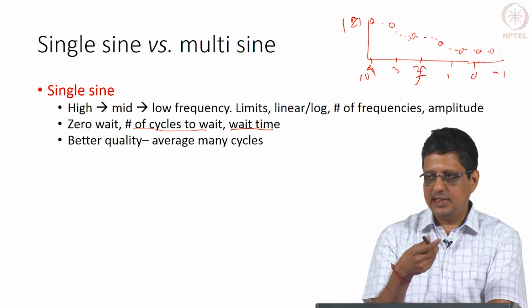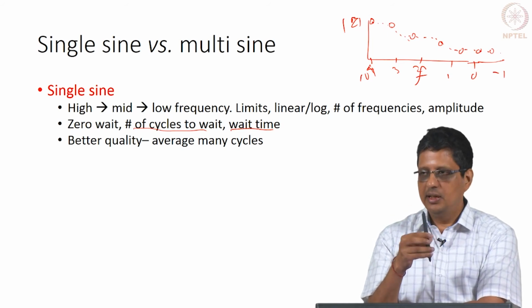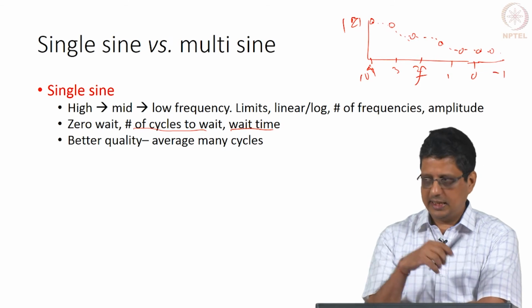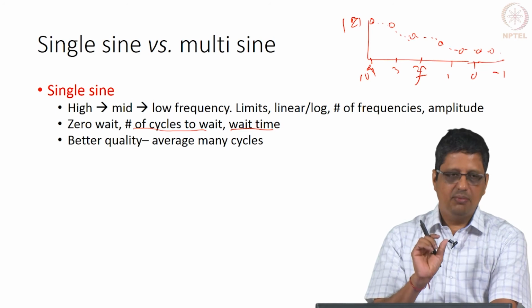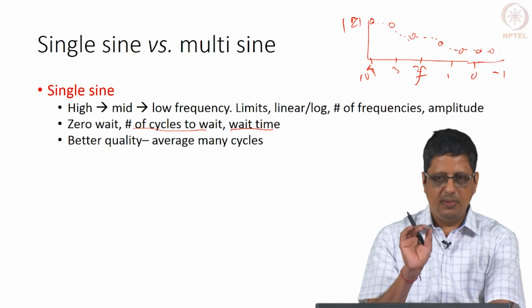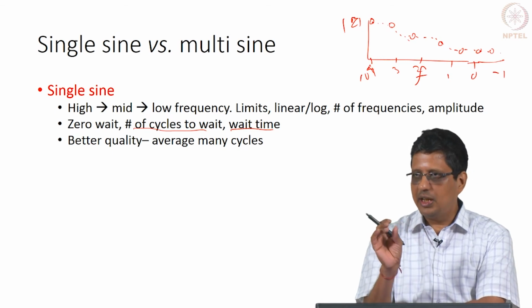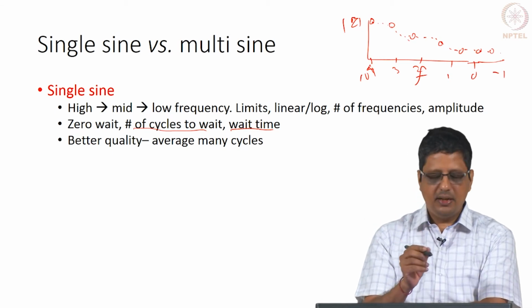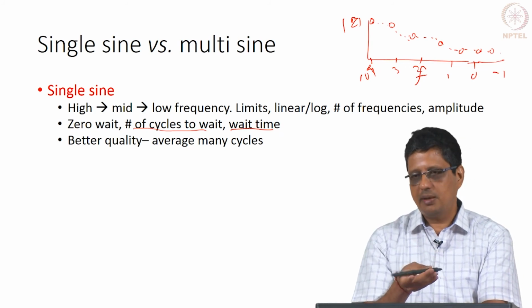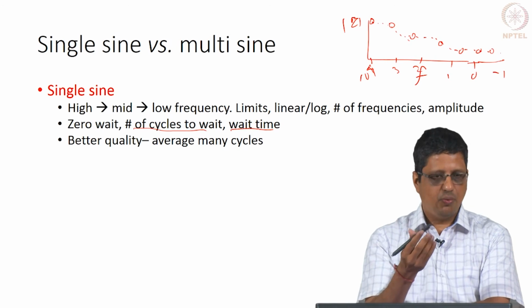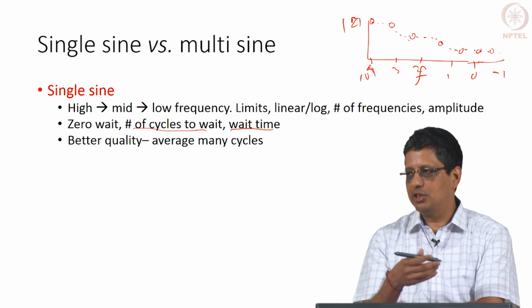Sometimes 0 wait time may give you good enough data. 0 wait time does not necessarily mean they will do 1 cycle and then get the result at the high frequency. At the high frequency they may do more cycles. Some instruments will give you a choice of data quality. They will not tell you what they really mean by that, or how they evaluate the quality, but they give you a choice. For example, in Princeton Applied Research, PAR, you would get a choice of 1, 2, 3, 4 as the quality, 1 meaning poorer quality, 4 meaning the best quality.